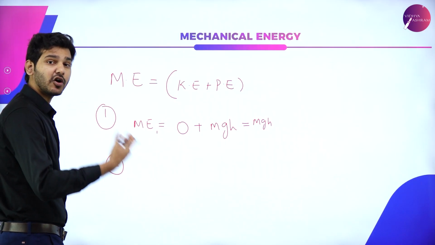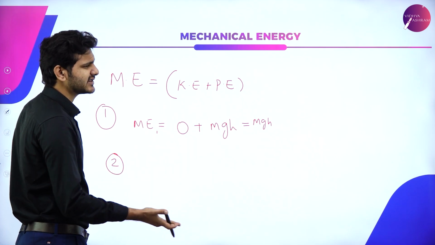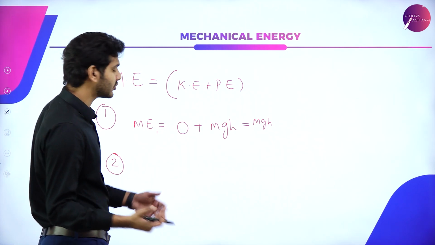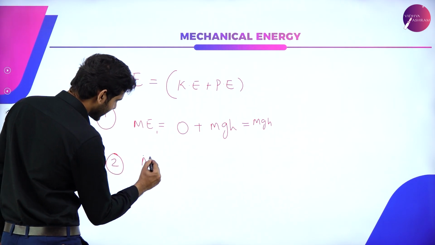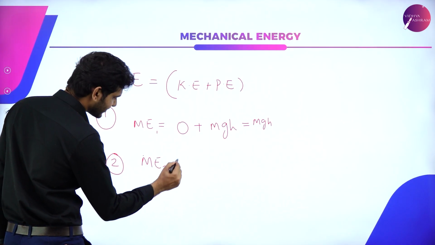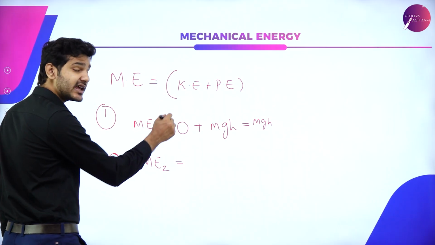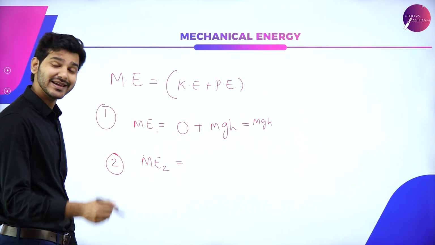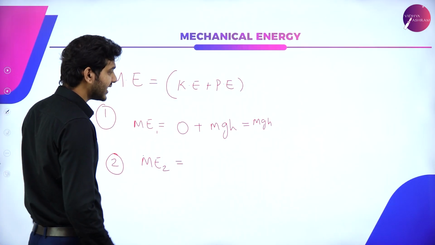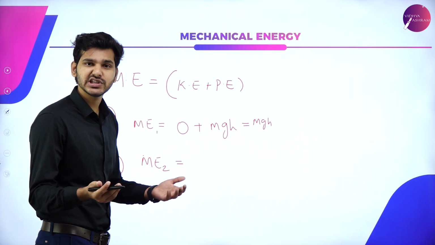When the object is falling and has, let's say, traveled a distance of x, then the mechanical energy of the system at position number 2 will be equal to, kinetic energy is now existing, there is a V2, and V2 square was equal to 2gx.